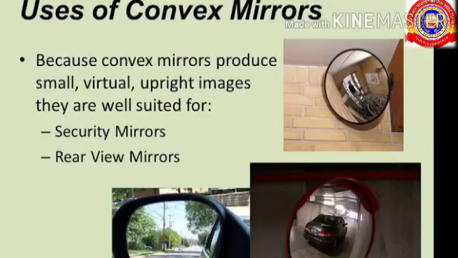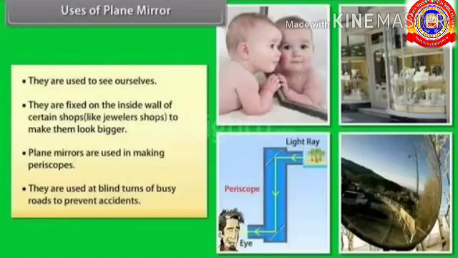Uses of convex mirrors. Convex mirrors produce small, virtual, upright images. They are well suited for security mirrors and rear view mirrors. Uses of plane mirrors. They are used to see ourselves. They are fixed on the inside wall of certain shops to make them look bigger. Plane mirrors are used in making periscopes. They are used at blind turns of busy roads to prevent accidents.